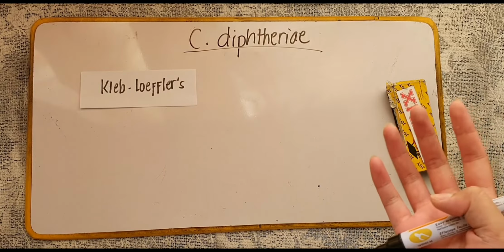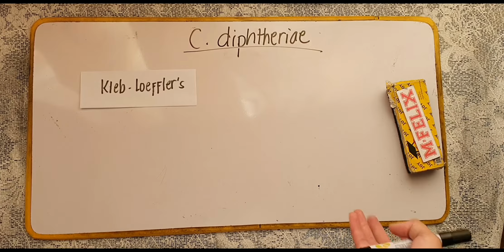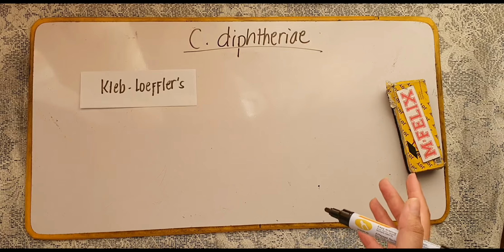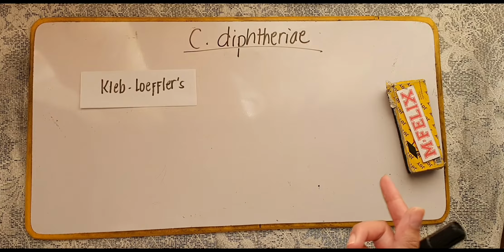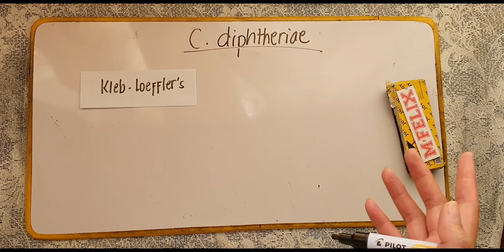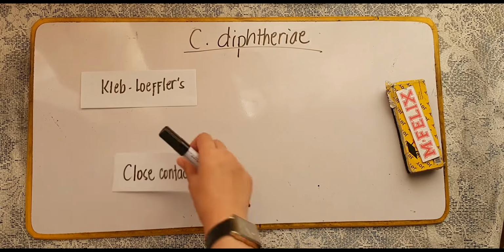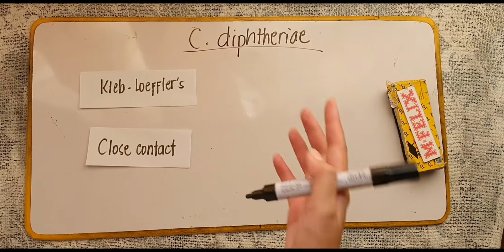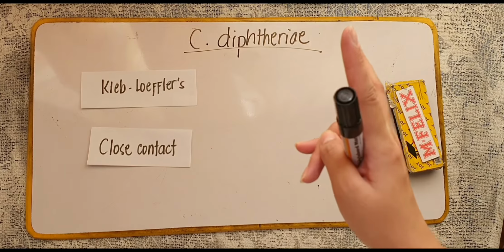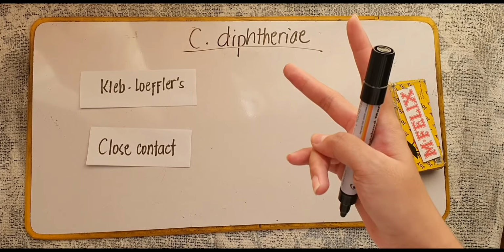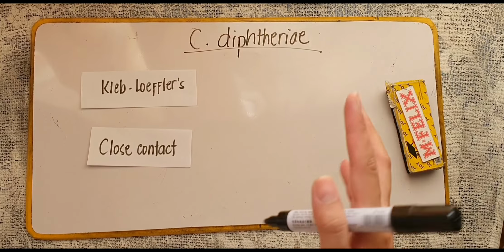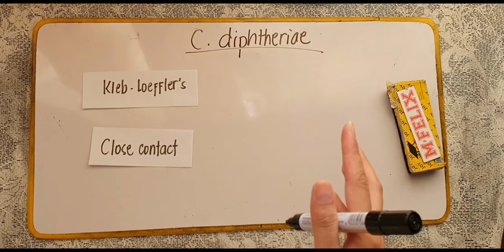Now, how will you acquire this type of infection? Okay, your Corynebacterium diphtheriae, they can be acquired by droplet nuclei from the respiratory tract, or they can be transmitted through direct contact. Okay, direct contact with infected cutaneous lesion. Okay, so dalawa ang transmission natin. Pwede siyang ma-inhale by close contact, or pwede siyang ma-acquire through direct contact sa infected lesions.